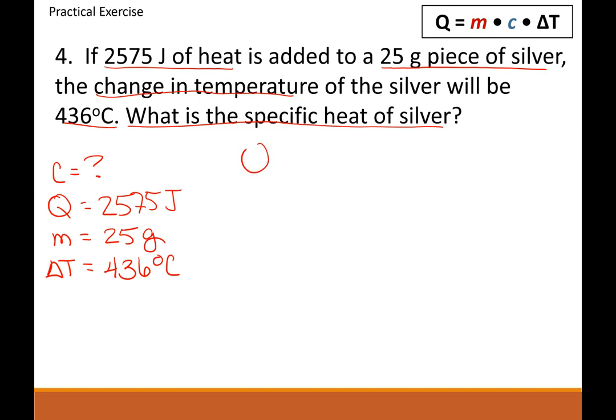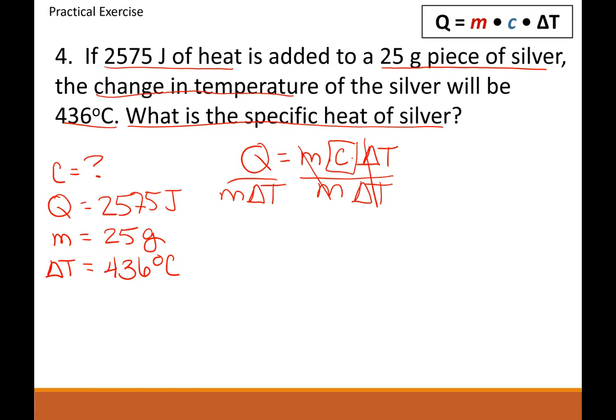So we know our equation looks like this. We need to manipulate it so that we're finding C. Okay, so we're just going to divide this side by this and this side by this. These cancel.